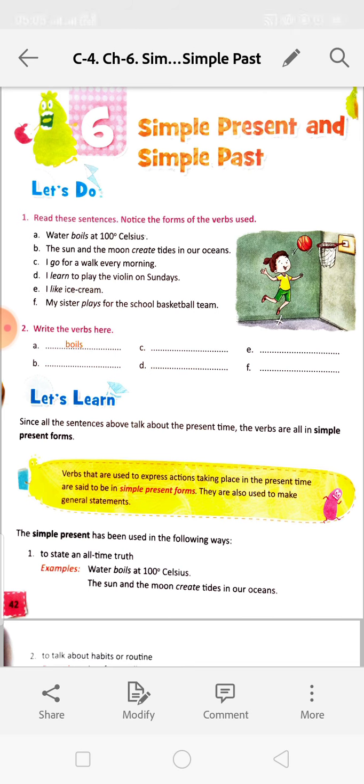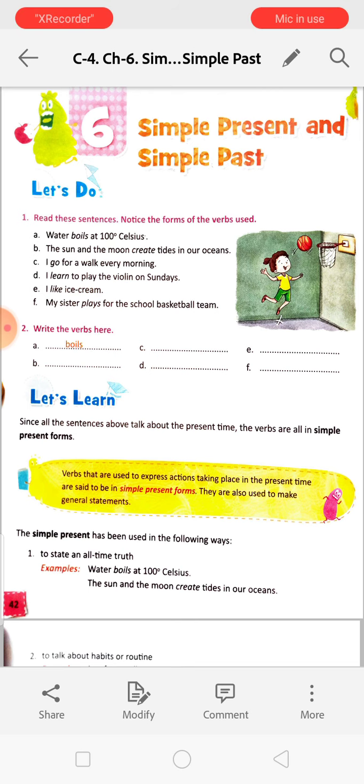The sun and the moon create tides in our oceans. So this is a universal truth. See here, the sun and the moon create. The verb is create, but we are not adding s over here. Why? Because we are using the plural form of nouns, sun and moon.